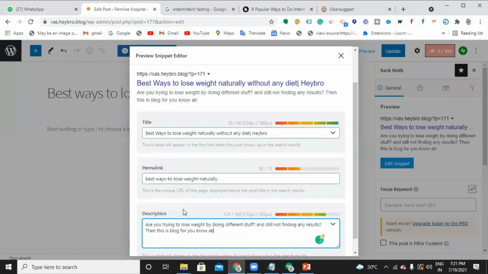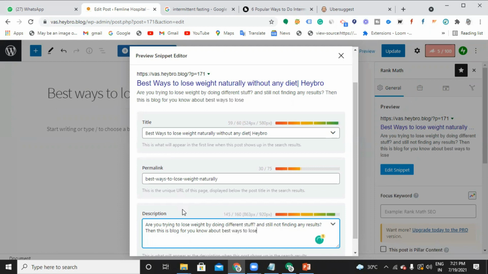Know more about the best ways to lose weight naturally and fast at home without any diet. So, Jolene, if you could see, did I stuff the keywords, or according to the matter did I insert the keyword?